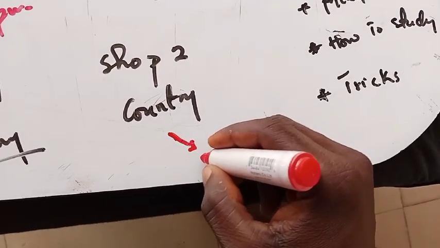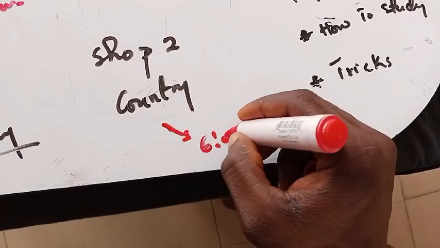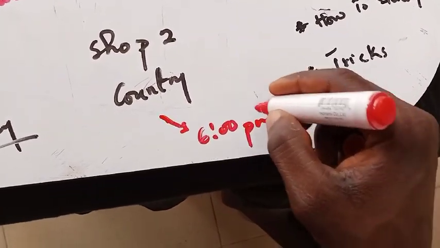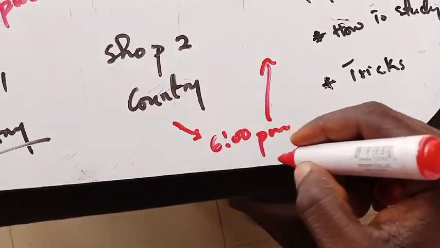So after 6 they can still keep on driving till daybreak, right? So they can still drive.